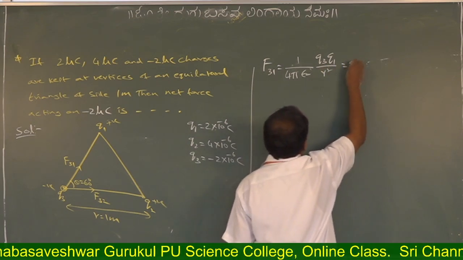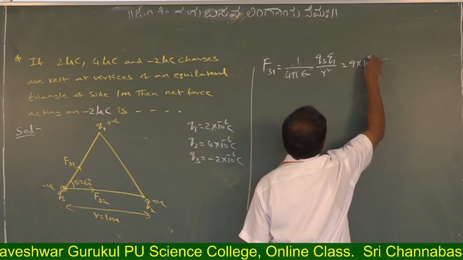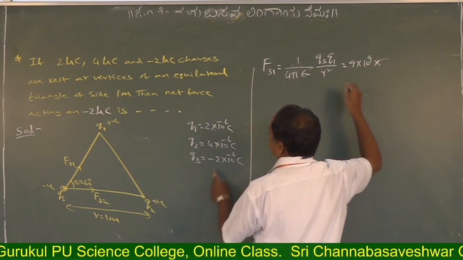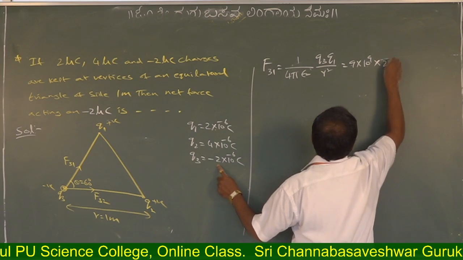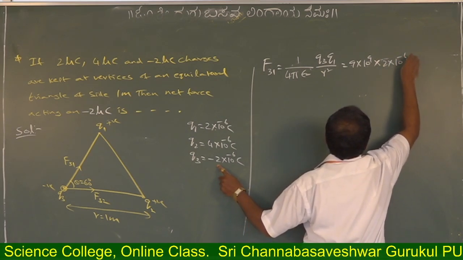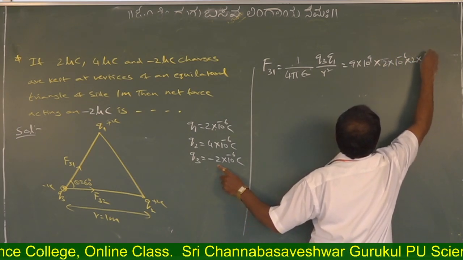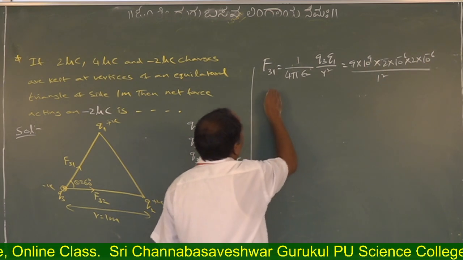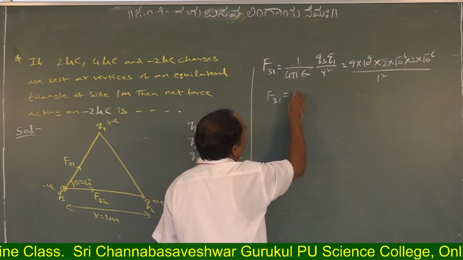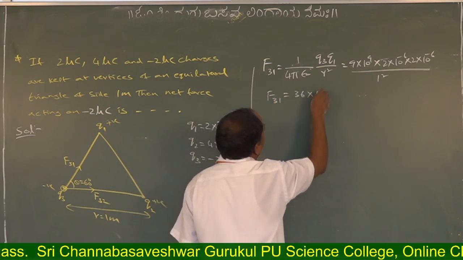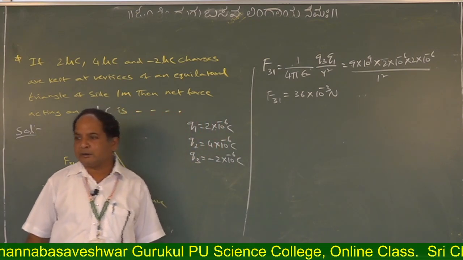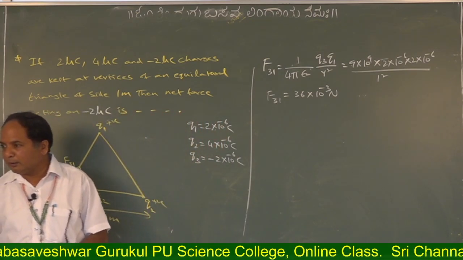So 9 into 10 power 9 into Q3, how much? 2 into 10 power minus 6 into 2 into 10 power minus 6 by 1 square. Very good. F31 is equal to 36 into 10 power minus 3 Newton. Earlier we got 72. Now 36.